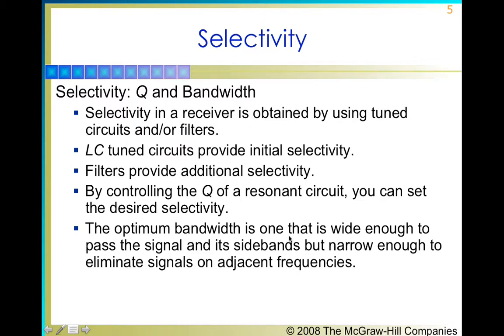So selectivity is being obtained by a tuned circuit, and we have two kinds of tuned circuit. One is the LC tuned circuit, which is providing the initial selectivity, and the other is the filter circuit, which is providing the additional selectivity. And by controlling the values of inductance and the capacitance, we are able to change the value of the Q, which is controlling our selectivity as well. And what is an optimum bandwidth? It is the one which is allowing to pass our desired signal and attenuating all the rest of the signals.